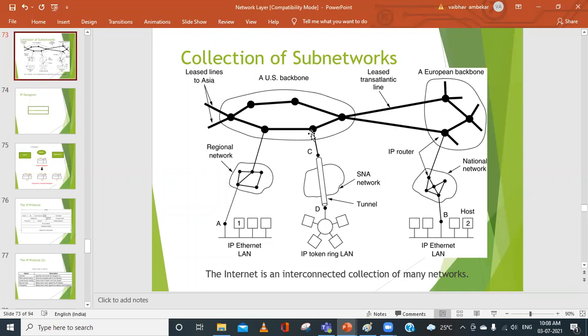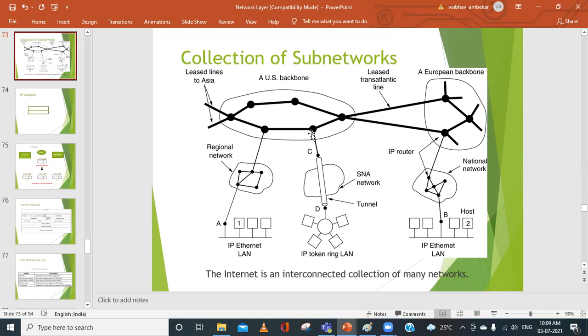But for this to occur, we need a glue, a particular protocol or a set of rules which can handle different types of heterogeneity and different types of devices. That protocol we call the internet protocol, and it has two versions, IPv4 and IPv6. In the previous class we started the basic structure of the IPv4 header, so that is what we are going to discuss.